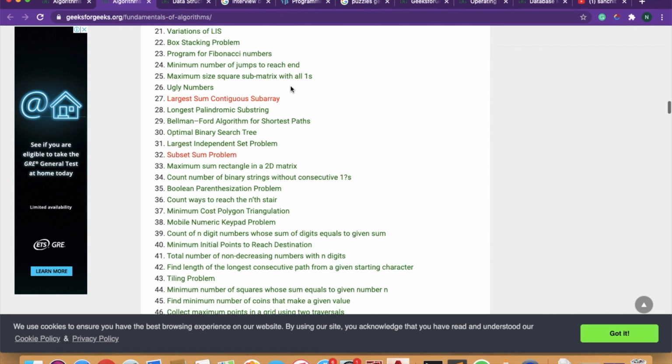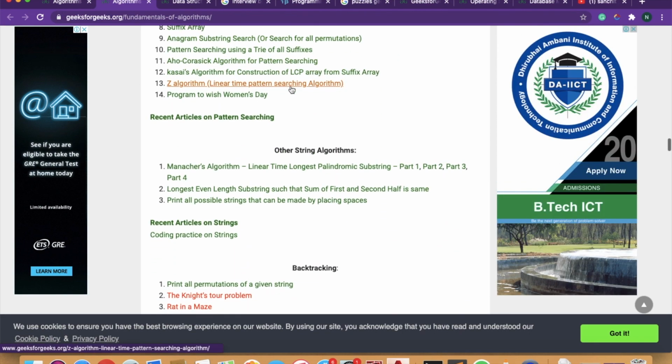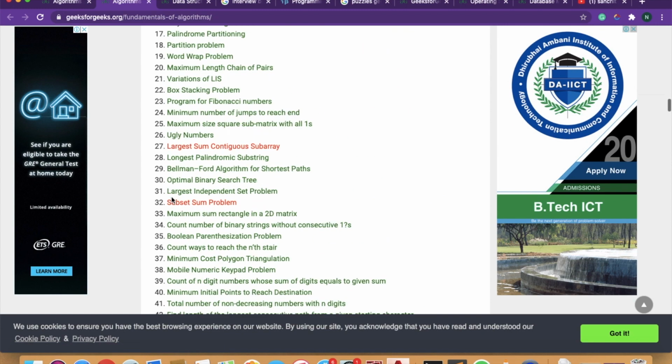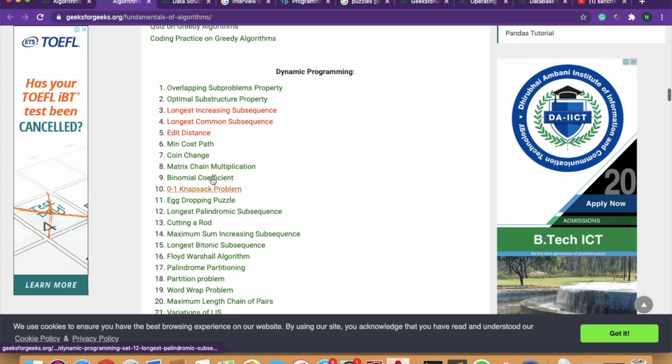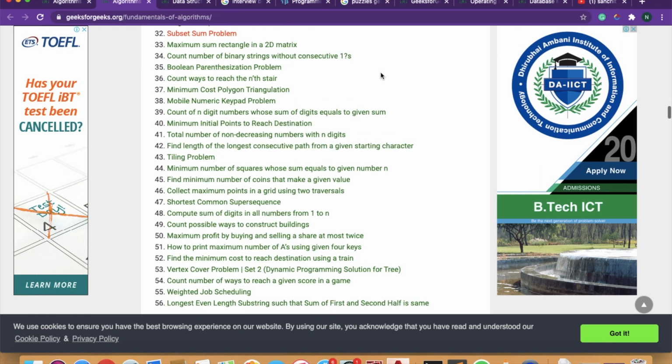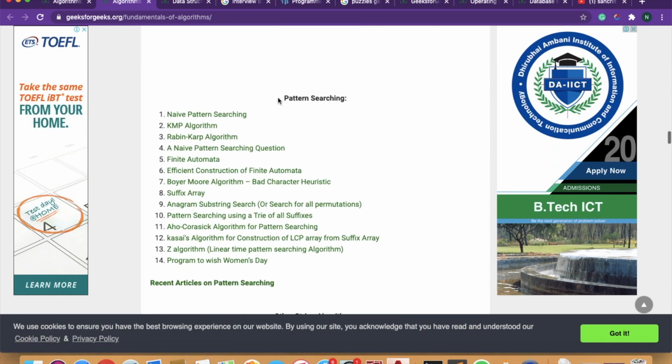In dynamic programming there are around 56 problems, you need to implement all those. Okay, so there are 56, you need to do this. It's quite important for the dynamic programming part. Okay, and we have pattern searching. In pattern searching you need to do only two parts, KMP and naive. KMP is very very important, they will be asking you some questions regarding KMP, how to implement it.